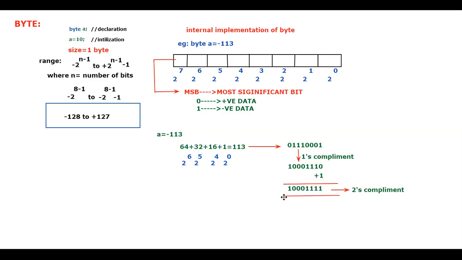Why are we supposed to do all these things? You can see the MSB now. What is the MSB? The most significant bit here happens to be 1. 1 means it is negative data. Now, if I want to store the same thing, I want to do the internal implementation. So let me consider this happens to be 1, and in the same way I got the 3 zeros here.